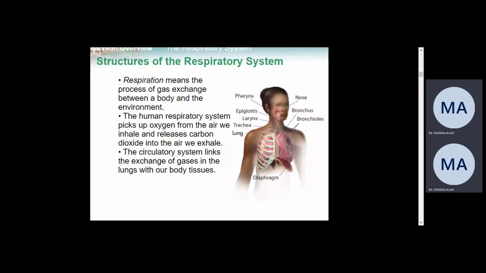They mention epiglottis here. What is it? This part, if you look here, the epiglottis, right? We studied it in the digestive system. Who can tell me? I also explained its function in the respiratory system.